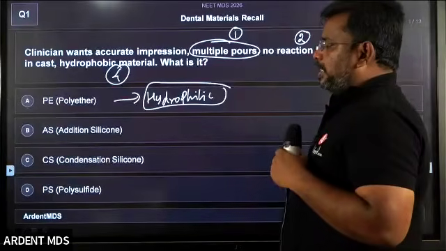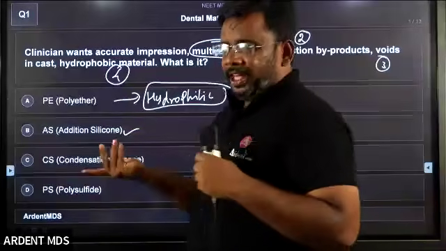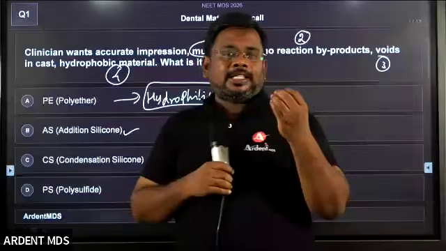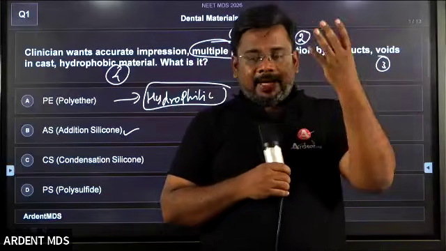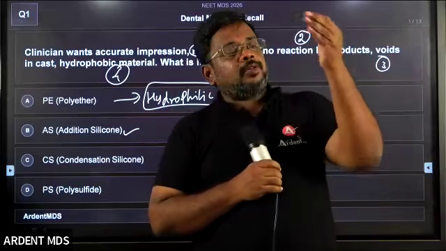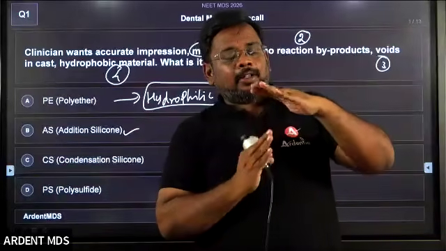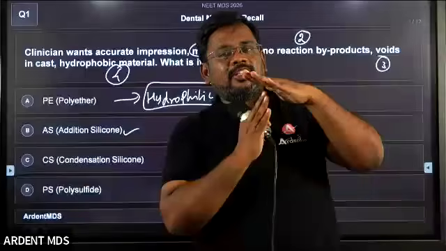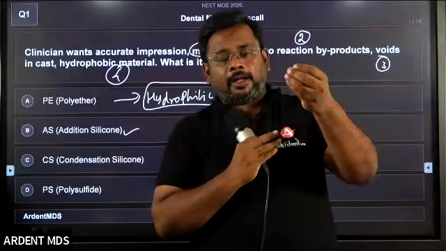Void formation is usually seen with adhesive silicone. Why? Because adhesive silicone releases hydrogen gas. Hydrogen is not a byproduct, it will simply release hydrogen gas. Suppose we pour the cast, what will happen? The hydrogen gas will go into the cast and create voids.